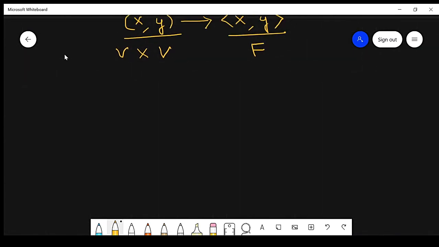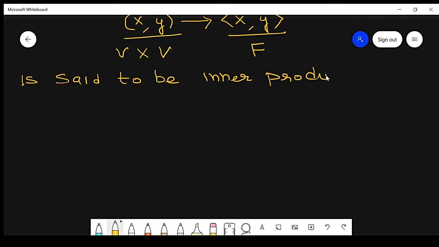Now this function is said to be an inner product. So the name of the function is inner product.